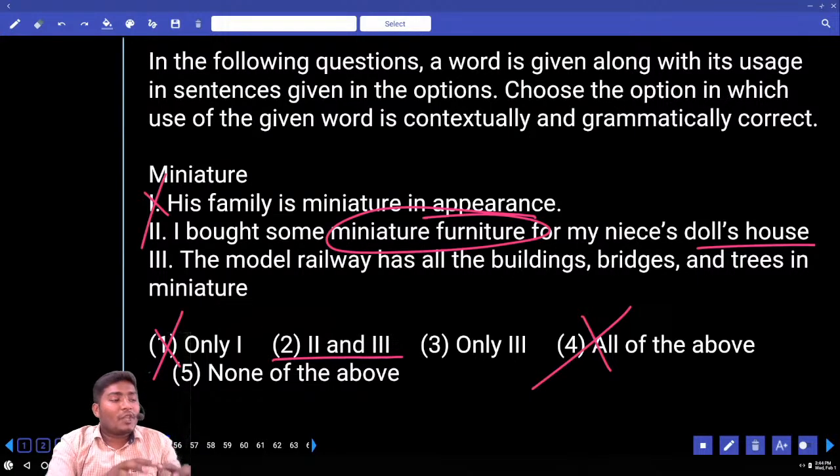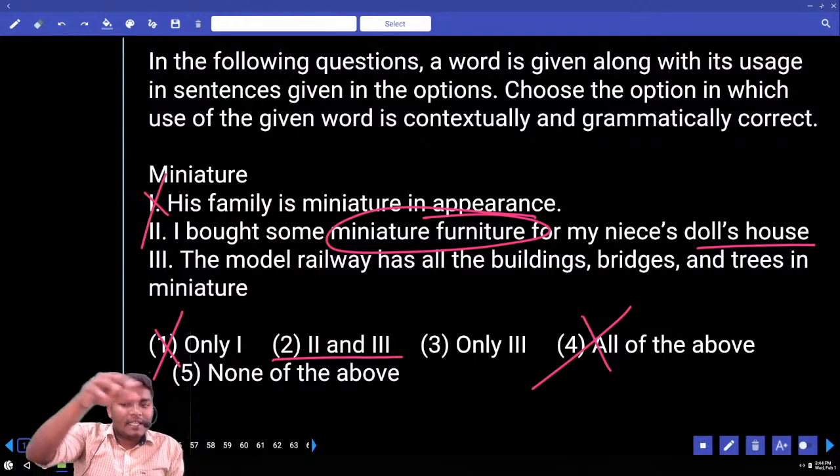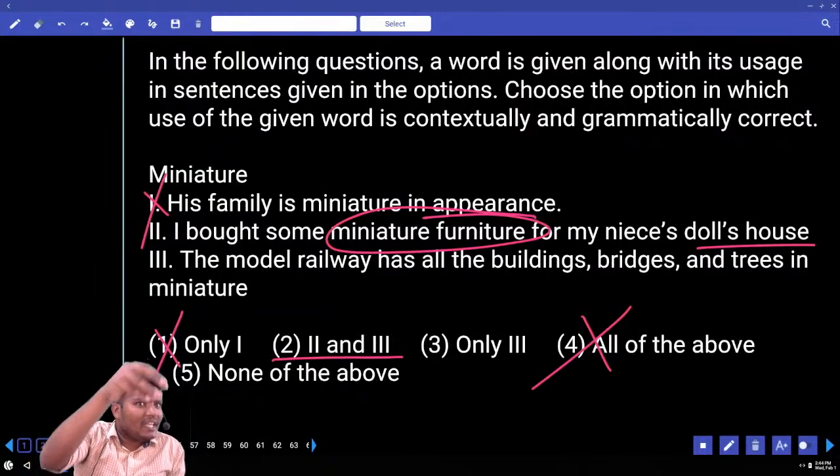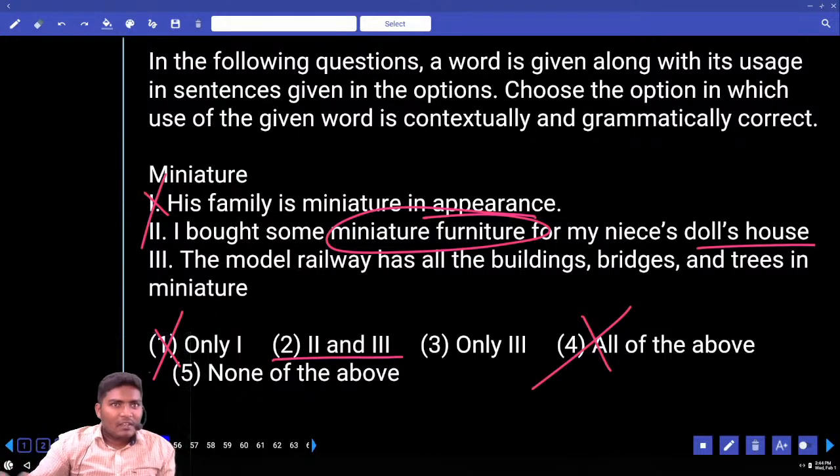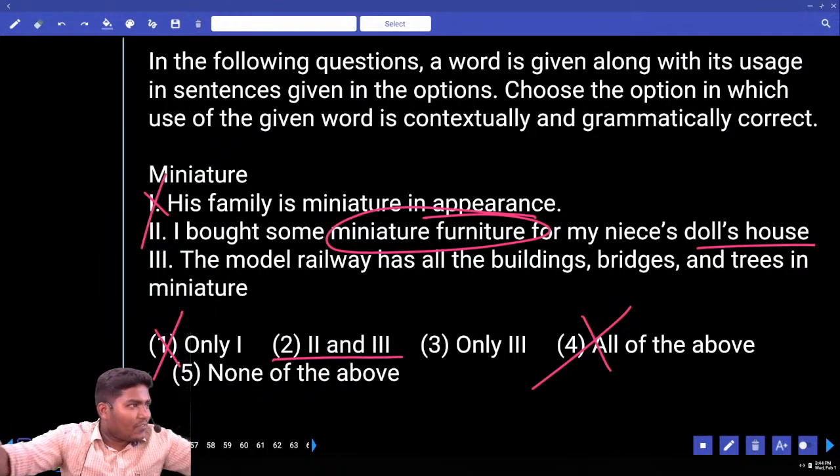We are speaking about the model railway. What do you mean model railway? In miniature, in the sense? Small ones. See, if somebody is planning any assassination, some murder or something, they make a map in front of them.